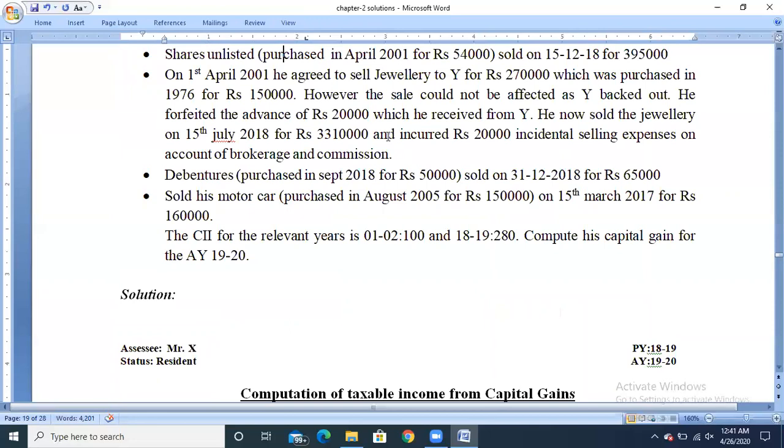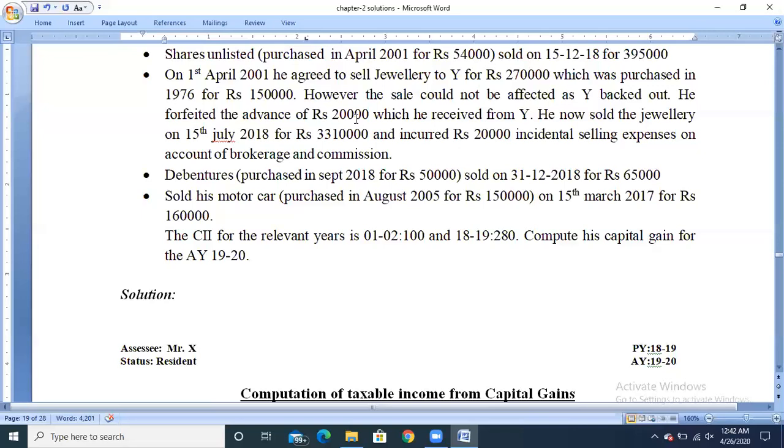In such a case, if any amount has been received in advance and it is cancelled or forfeited before 1/4/2014, then the forfeited amount has to be deducted from the cost of acquisition or the purchase price.